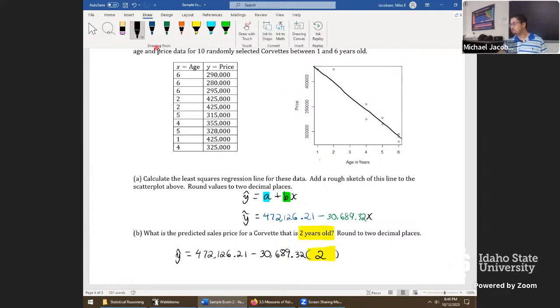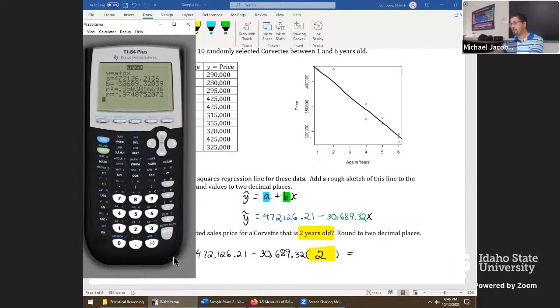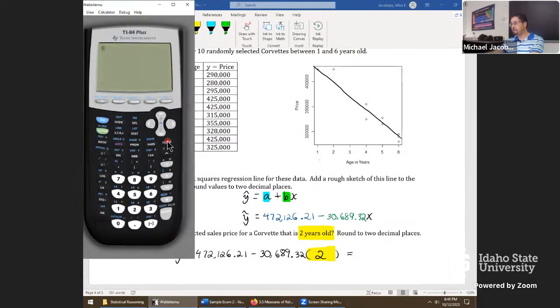Right there in place of X. Then we just need to crank it out. Any questions at the moment to this stage? Okay, back to the calculator. Let me clear this out.